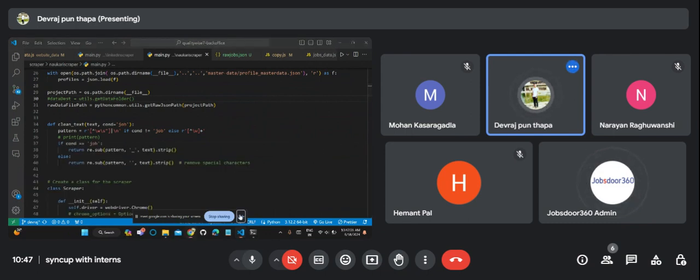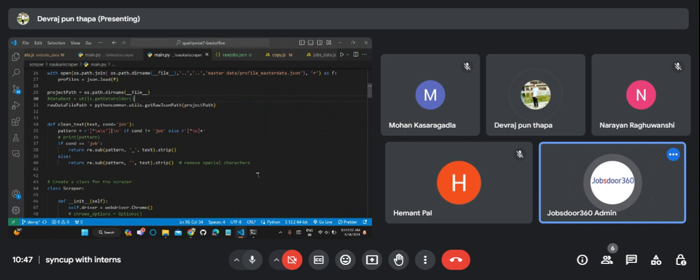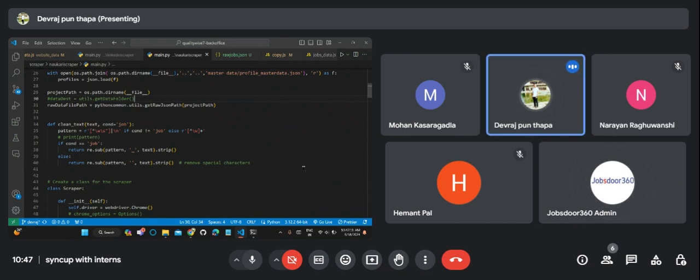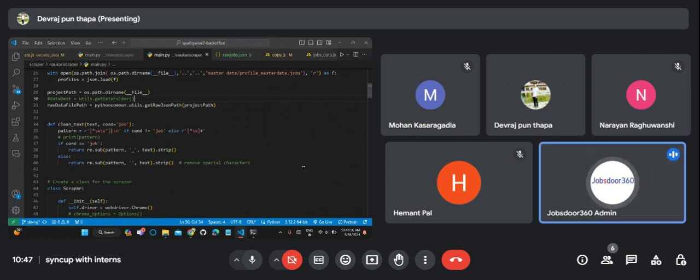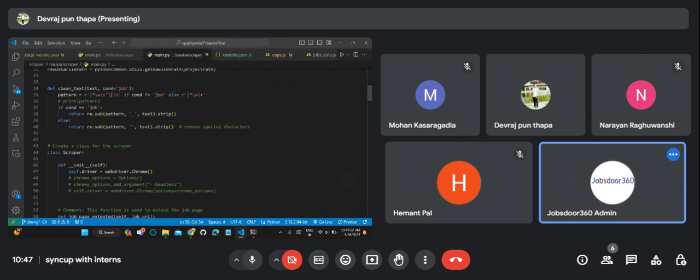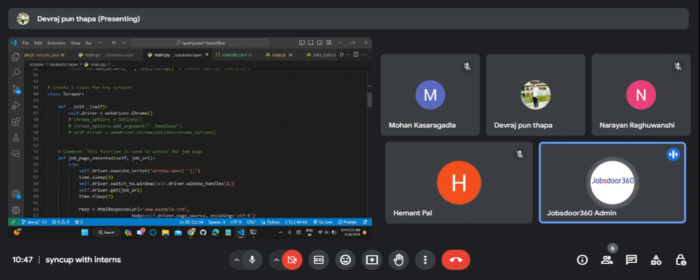Okay. So we have some methods. Clean text scrapper is a class. Go down. In the clean text, we are trying to remove the special characters, that's it. Go down, Devraj. This is the class where we are doing the init, so we are initiating the web driver.